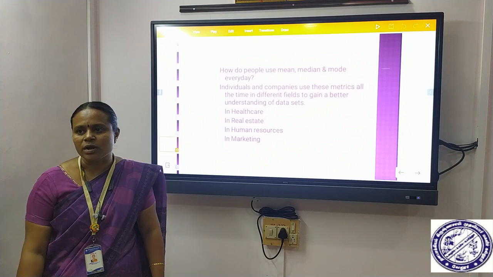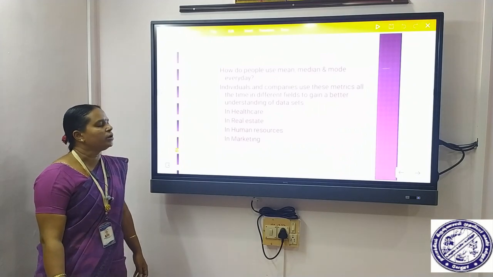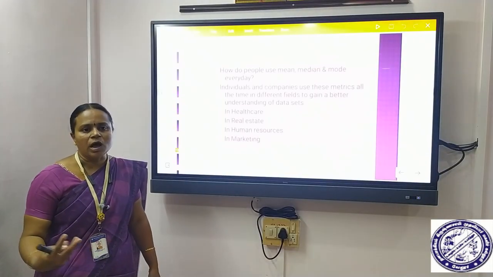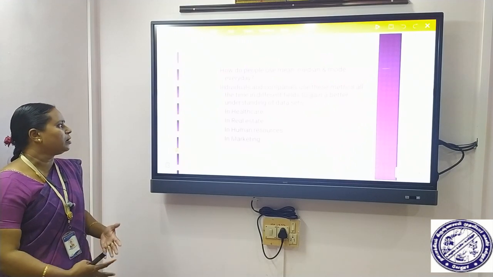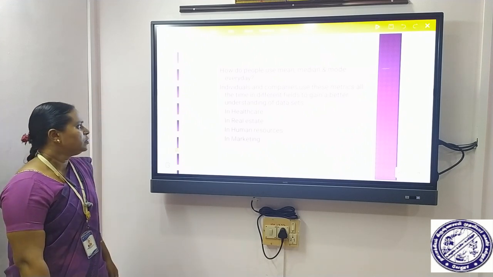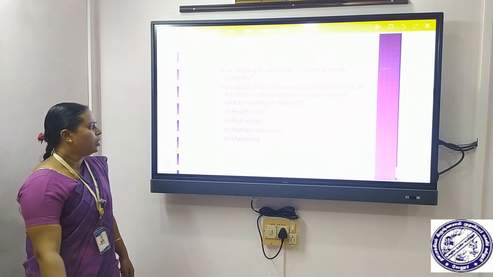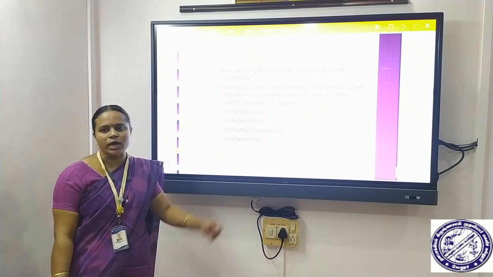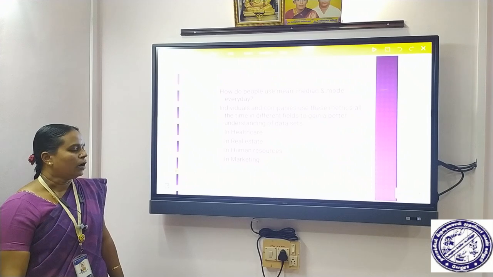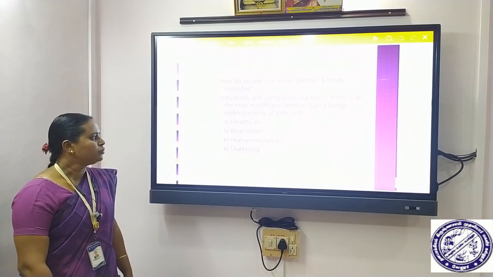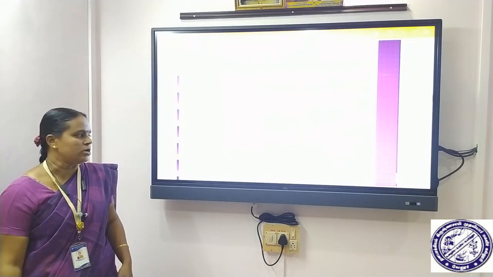Next we see the applications of mean, median and mode. Now we know how to use mean, median and mode in day-to-day life. Individuals or companies can use these metrics in different fields to gain a better understanding of given observations, such as healthcare, real estate, human resources or HR, and marketing. For example, in HR, they often use the mean salary for individuals in a certain field so that they can predict the mean salary for a new employee.